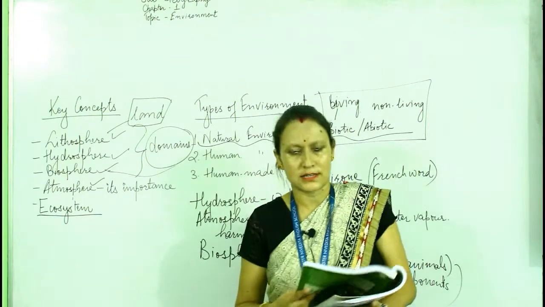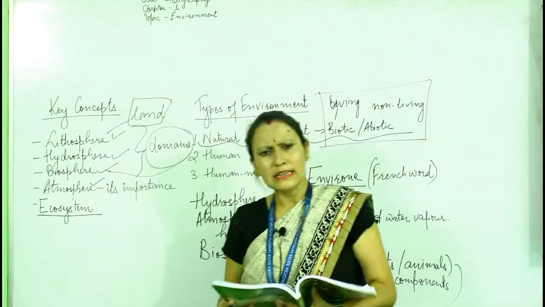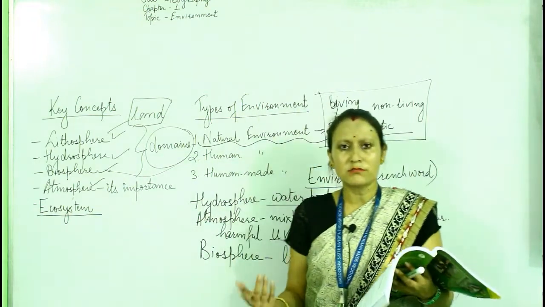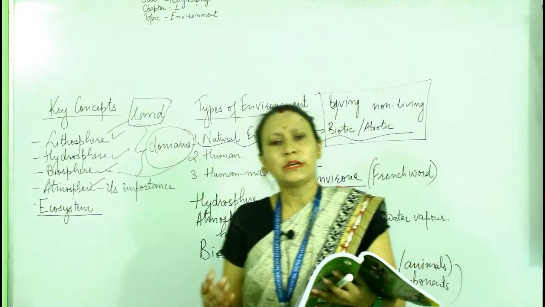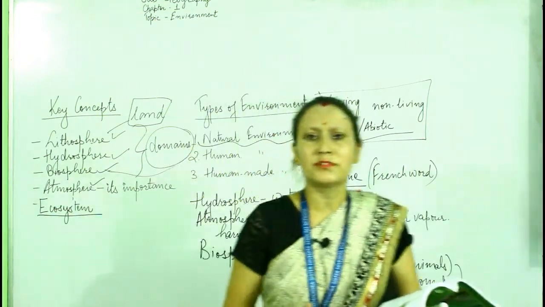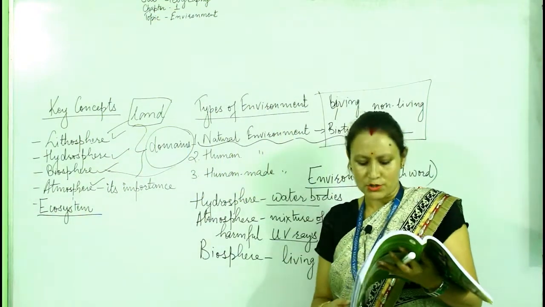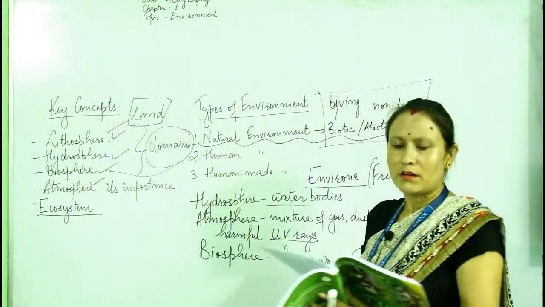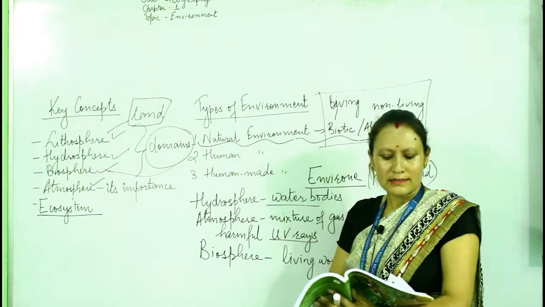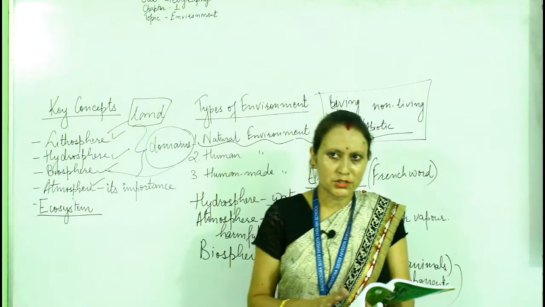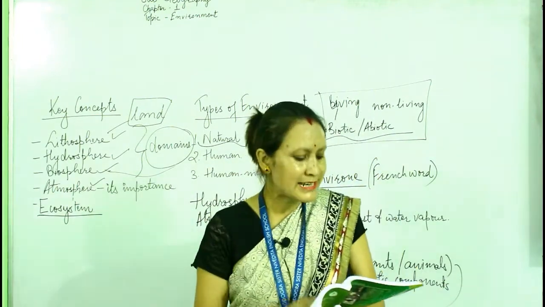Next, deforestation. Large scale deforestation is happening nowadays around the world, right? So we ourselves have totally destroyed our very valuable natural forest resource. So deforestation is another effect of human interactions. And the last one is global warming. That is a very important topic and a burning issue these days.